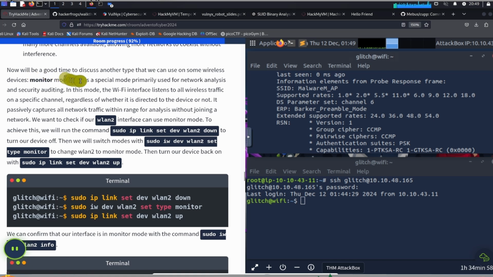Now would be a good time to discuss another mode that we can use on some wireless devices, monitor mode. This is a special mode primarily used for network analysis and security auditing. In this mode, the Wi-Fi interface listens for all wireless traffic on a specific channel, regardless of whether it is directed at the device or not. It passively captures all network traffic within range for analysis without joining a network. If we want to check if our wlan2 interface can use monitor mode,